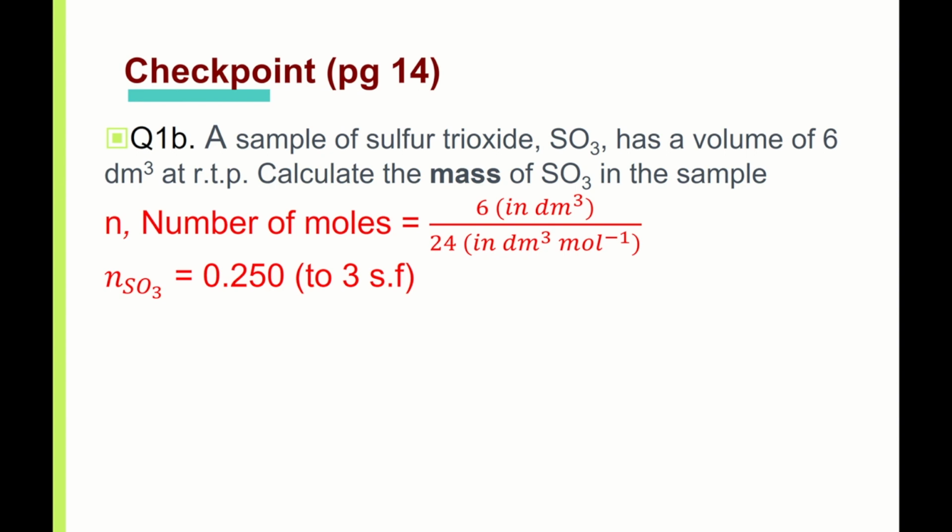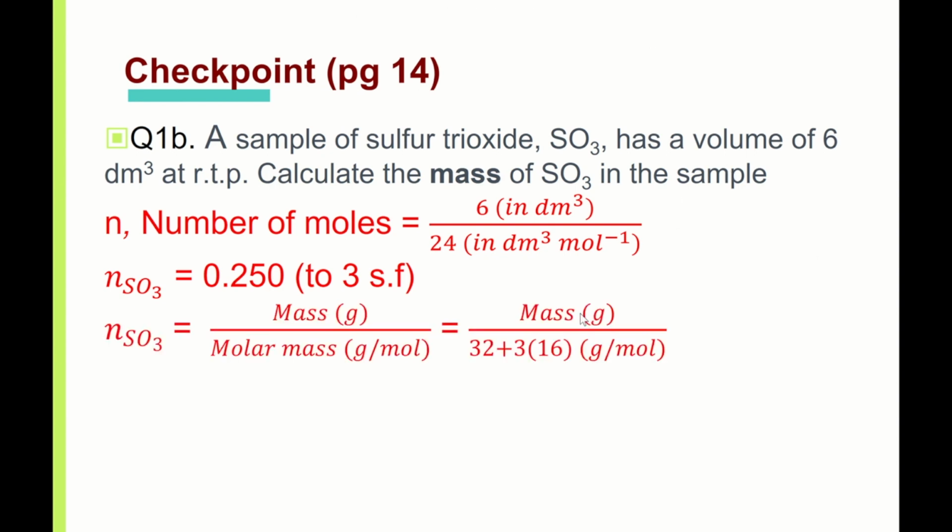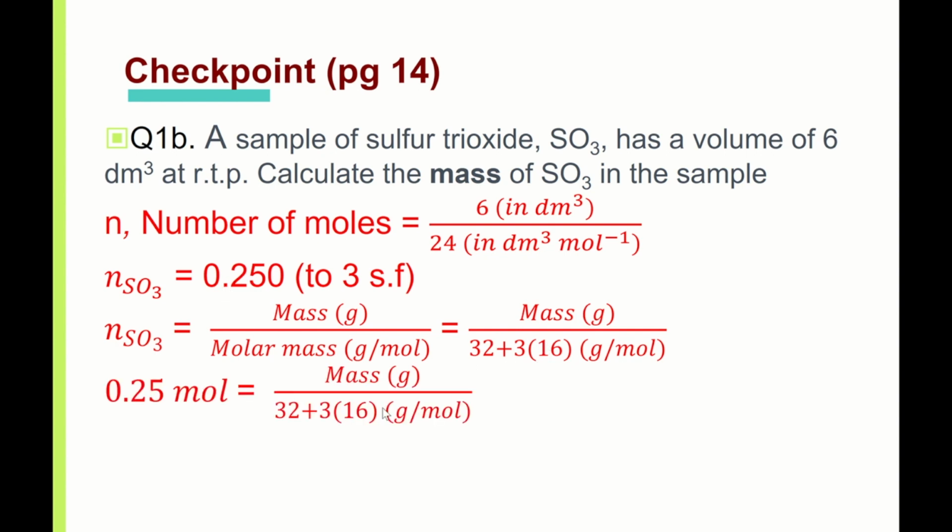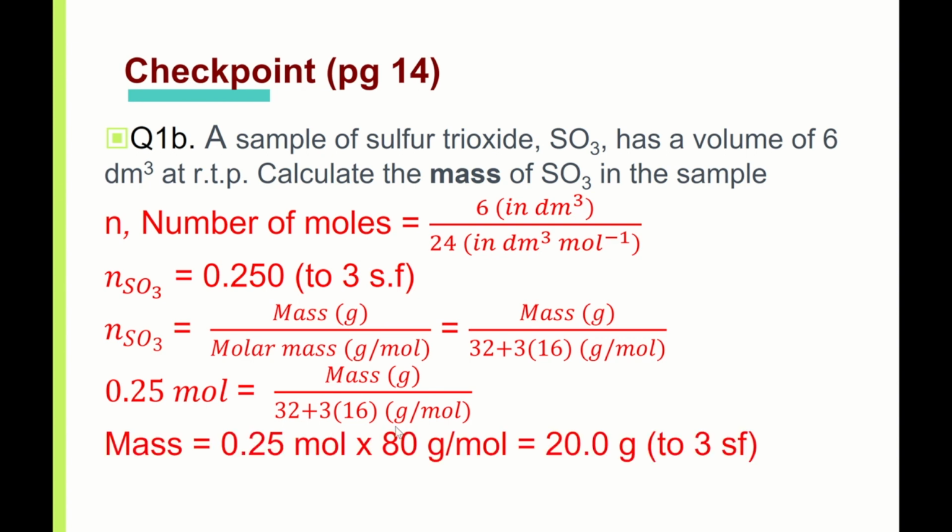We learned that 1 mole of SO3 is 32 plus 3 times 16. This is the molar mass. We call it the first equation: 1 mole of SO3 is this. Now you are given 0.25 moles, so 0.25 times this number, you will get 20. So for 6 dm cubed, first of all, you need to calculate the number of moles before you can calculate the mass. This is 3SF.